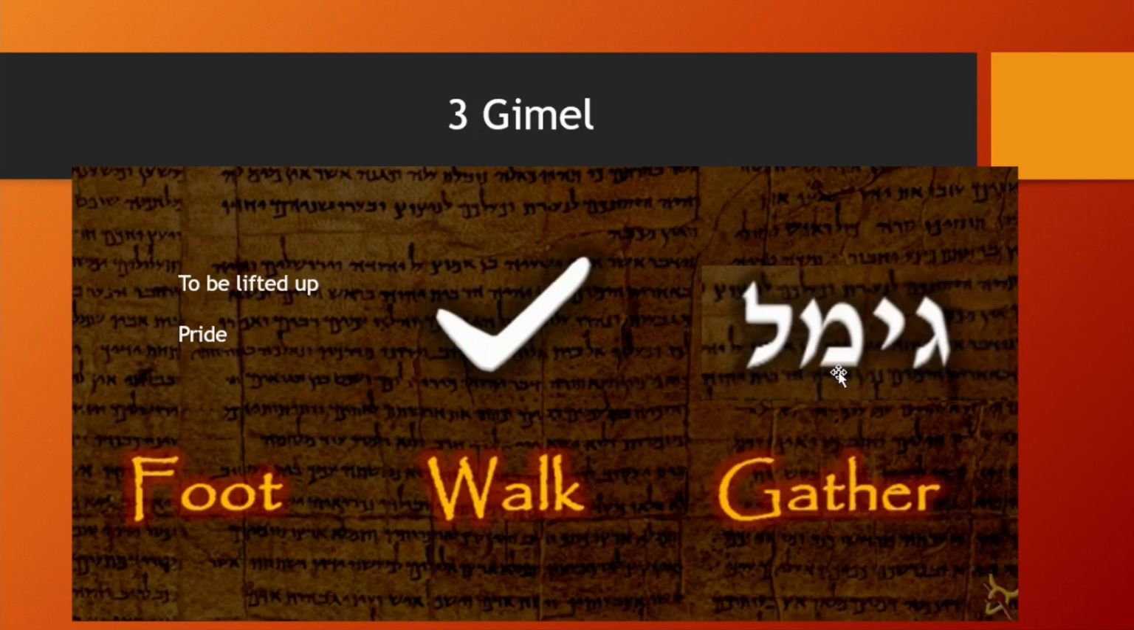So being lifted up, Gimel, to the throne of Yahweh, Gimel, being lifted up to the throne of God, positions you as a son, to be an image bearer, to be like him, to carry his authority.